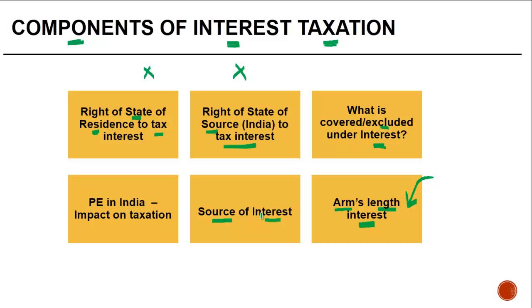At the same time, most treaties also provide that if what is derived is more than arm's length, then the excess is treated differently. Let's say someone were to receive an arm's length interest of $10, but gets $12 as income. The excess $2 is not going to be taxed under Article 11, but will be taxable either as business income or other income depending on the facts of a particular case.